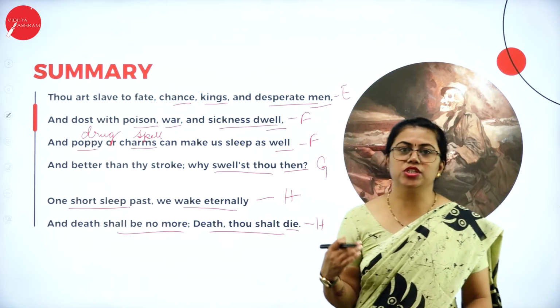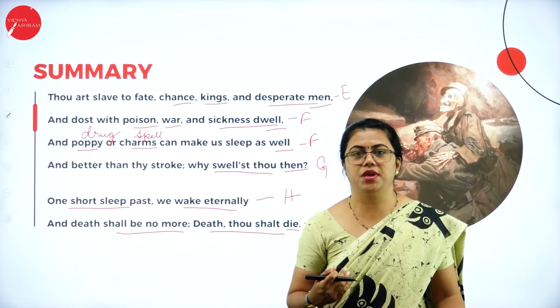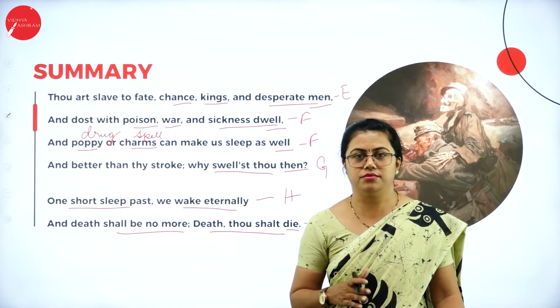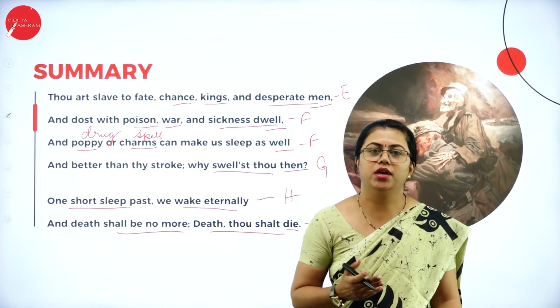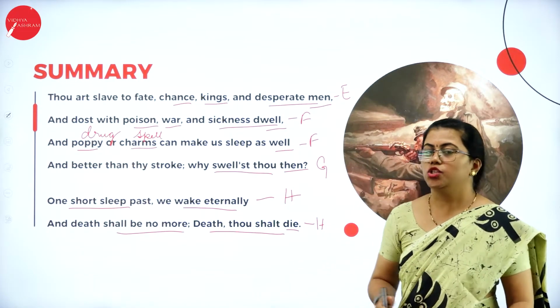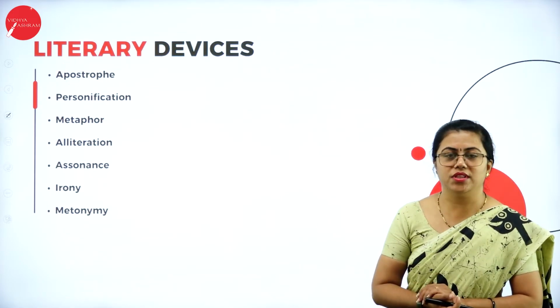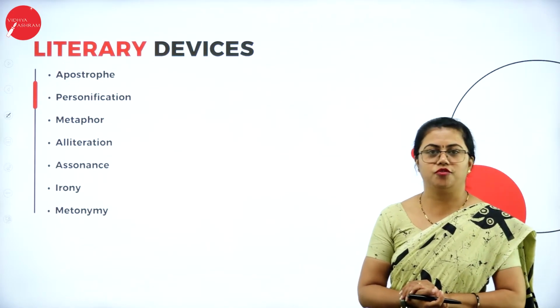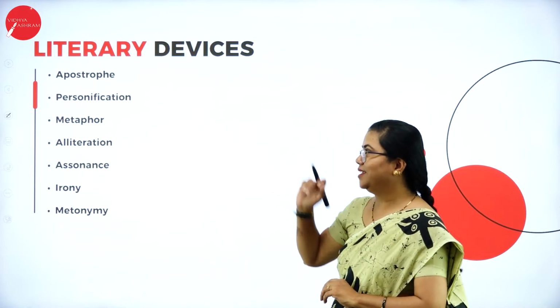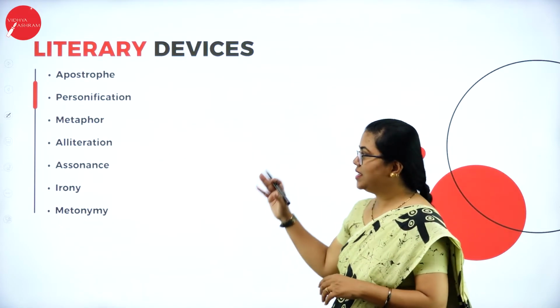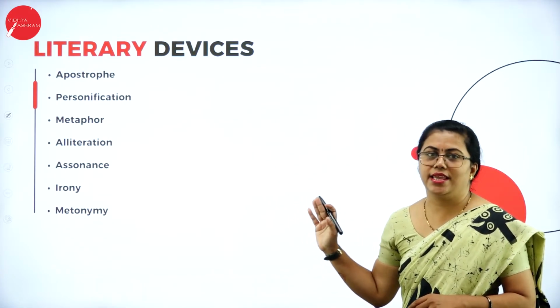Each sonnet, be it Shakespearean or Petrarchan or any sonnet for that matter, will have a rhyme scheme of its own. So John Donne used to follow this rhyme scheme. So we are done with a very profound philosophical poem here. Let us now understand the literary devices. These are the literary devices that exist in this poem.